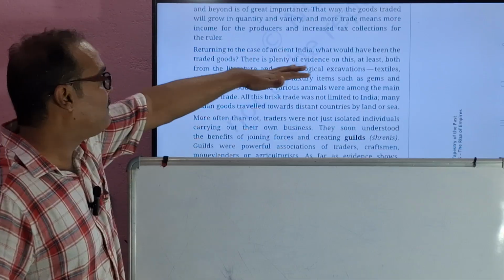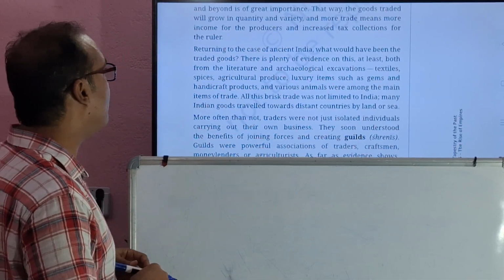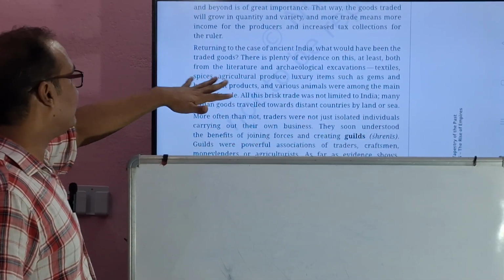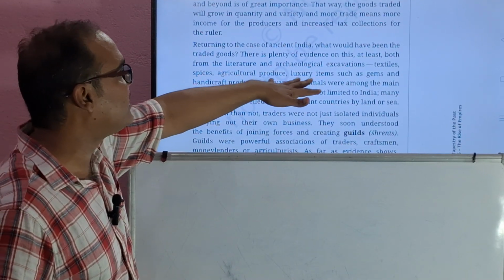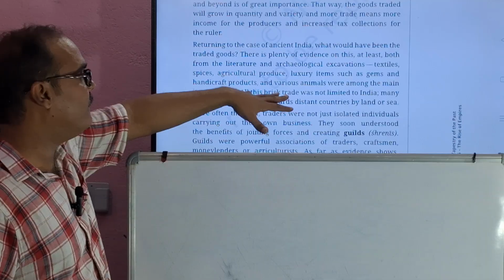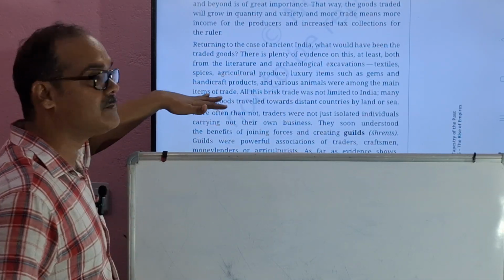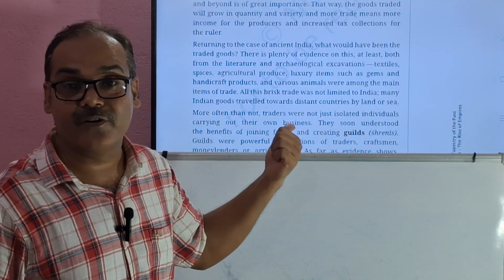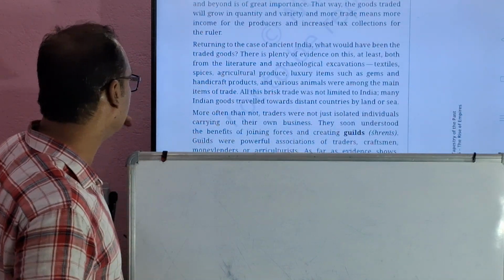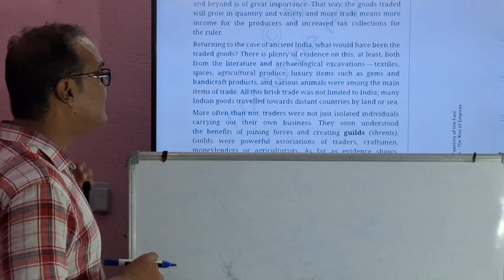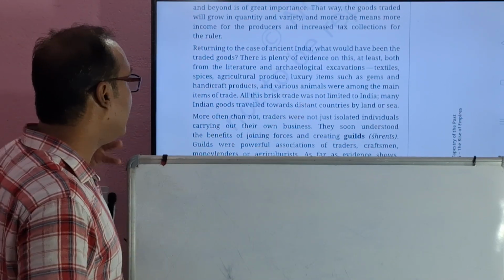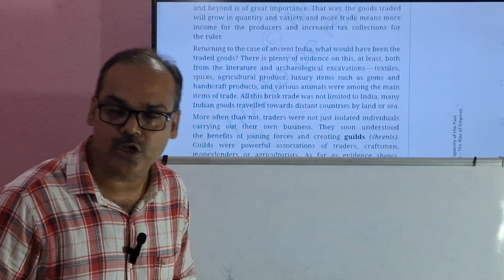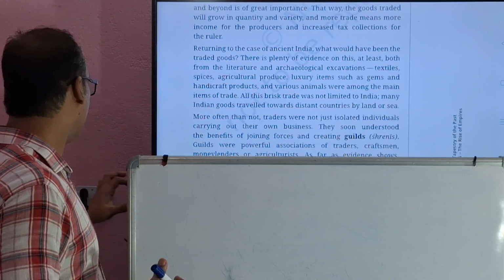See here. There's plenty of evidence on this, at least both from the literature and archaeological excavations. Textiles, spices, agricultural produce, luxury items such as gems and handicraft products, and various animals were among the main items of trade. These were the items of trade. All this brisk trade was not limited to India. Many Indian goods traveled to distant countries by land route or by sea route.